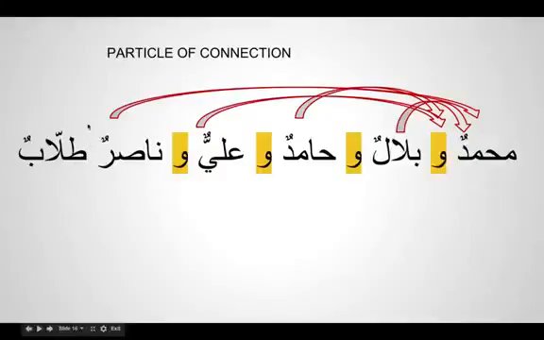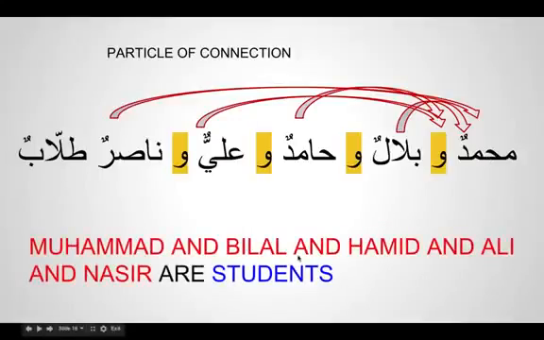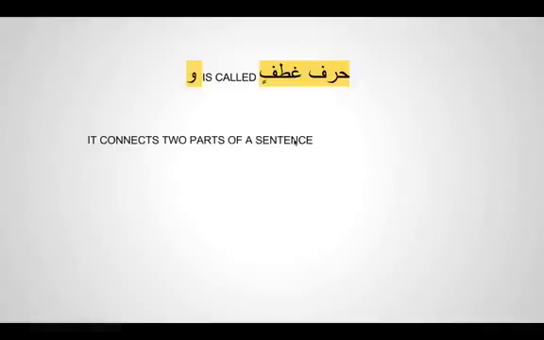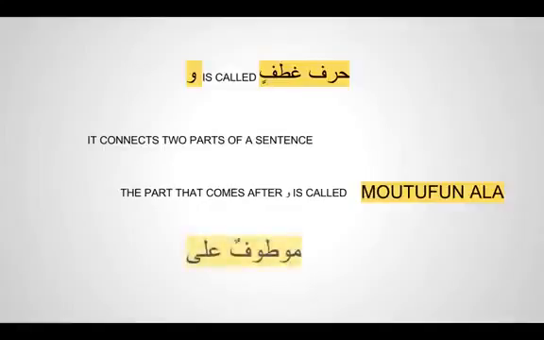This is what I was telling in the previous class. When you see a group of nouns and there is no connection, then that is where we can insert "is" or "are". So here if you put "are", then we can translate it as Muhammad and Bilal and Hamid and Ali are students. Tullabun means students. So just remember, "wa" is called harfu atf. It connects the two parts of a sentence, and the part which comes after "wa" is called mawtufun ala. Mawtufun ala is a part of the same thing which comes before "wa".